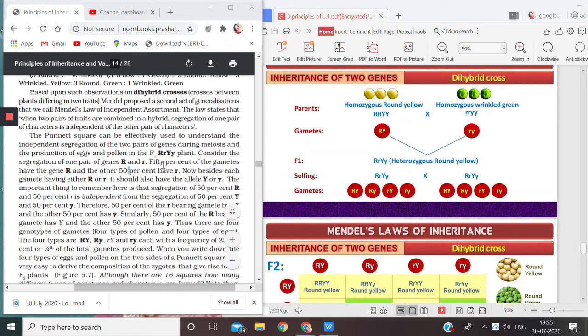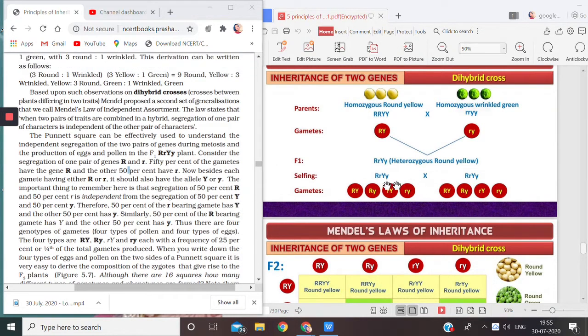So what he wanted to say was, when he saw that during the formation of gametes in the F2 generation, he saw that the gametes were receiving the alleles, but in a sorted manner. Now what does this mean?